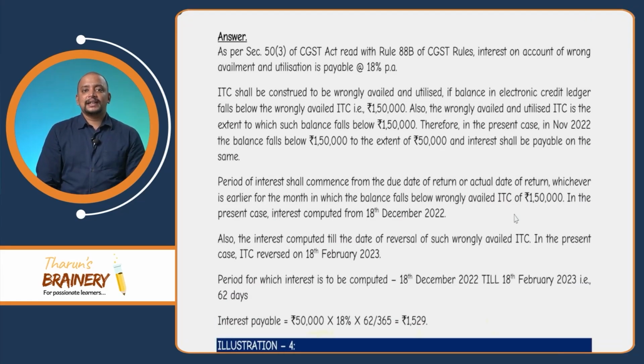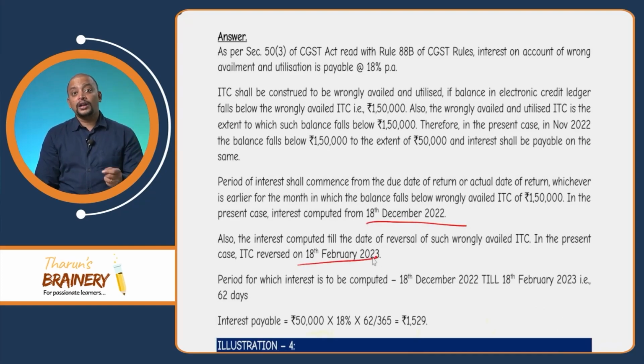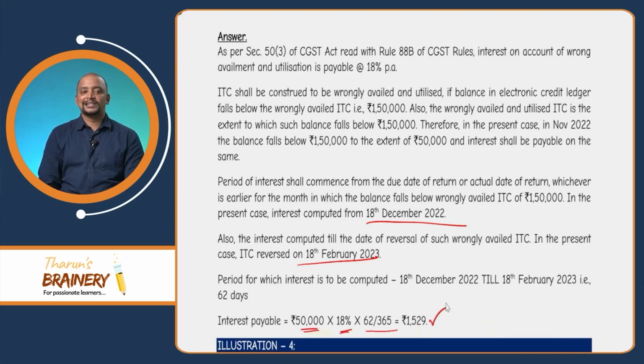You can see the answer here. Interest will be computed from 18 December 2022 to 18 February 2023, that is 62 days, on 50,000 rupees only, because to that extent only it is wrongly utilized. So, 50,000 into 18% into 62 by 365. So, 1,529 will be taken as the interest.